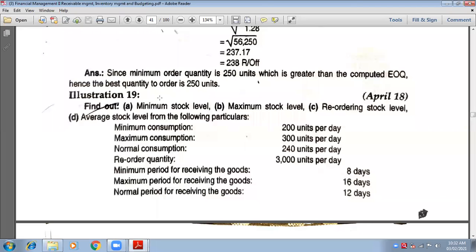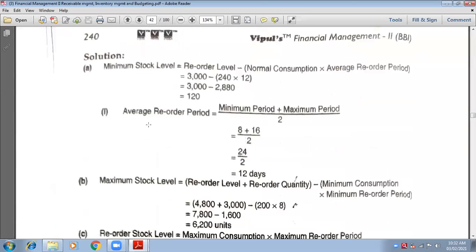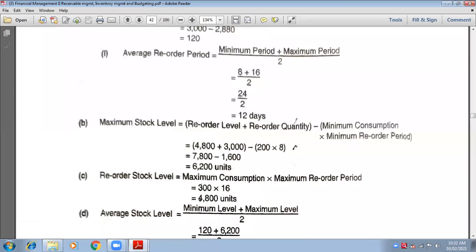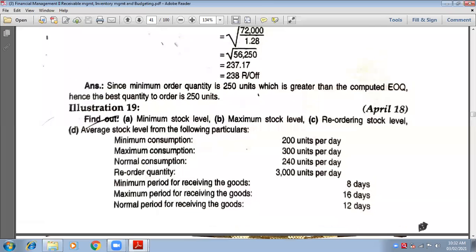So what is your reorder level? See, now they have taken reorder level in the maximum level formula as 4,800 only. In minimum level, they are taking 3,000. And in maximum level, they are taking the correct amount, 4,800. So there is definitely a printing mistake.